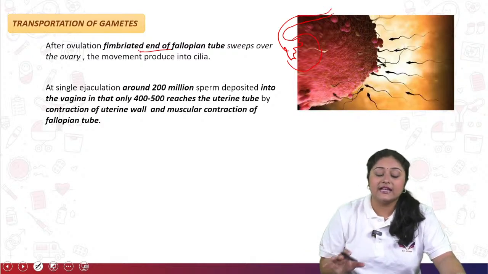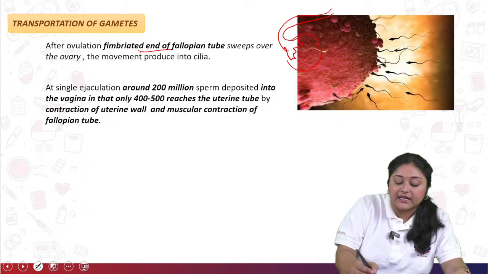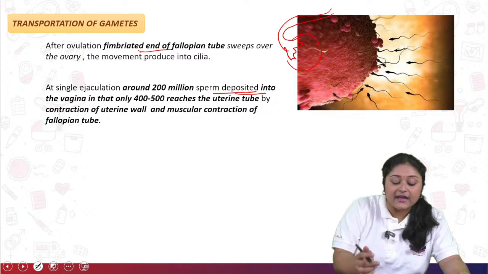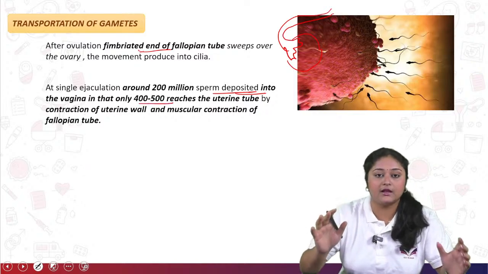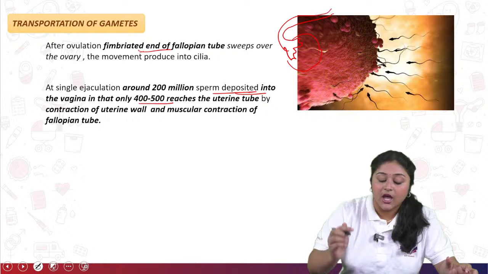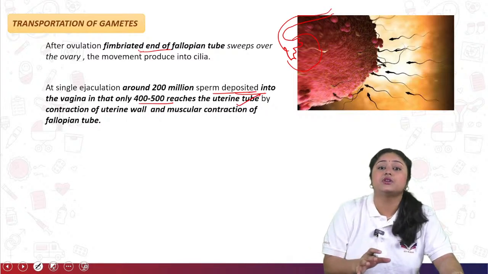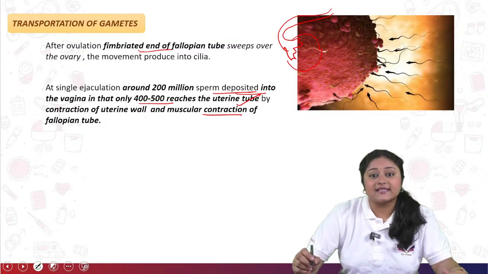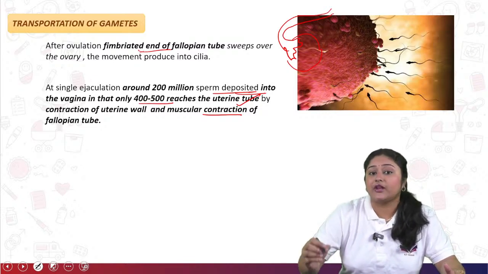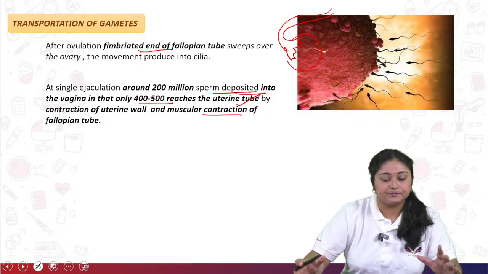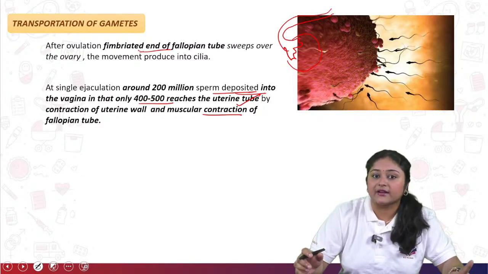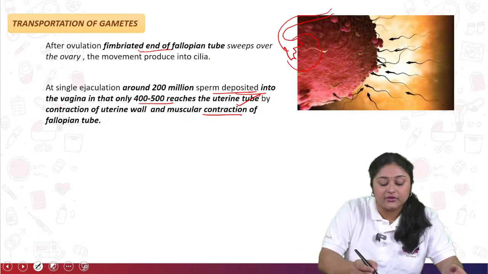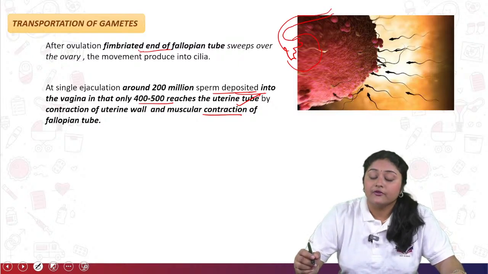After a single ejaculation, around 200 million sperm are deposited by the male body into the vagina, and only 400 to 500 healthy sperm are able to reach the uterine tube by contraction of the uterine wall as well as the muscular contraction of the fallopian tube. As I said, for the movement of each and every healthy sperm there are some certain factors. First, the individual factor of each healthy sperm, as well as uterine tube contraction, uterine wall contraction, and then muscular contraction of the fallopian tube.